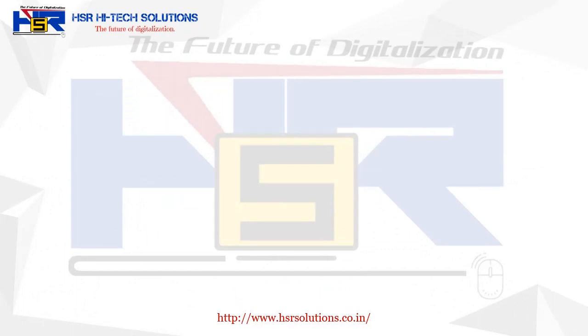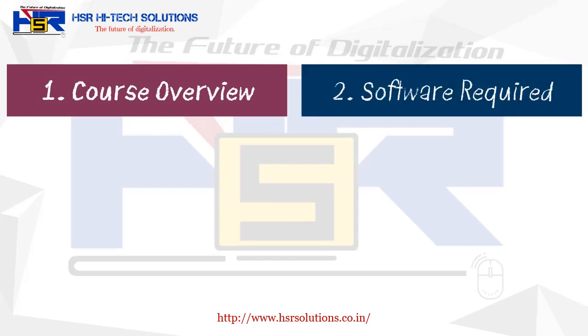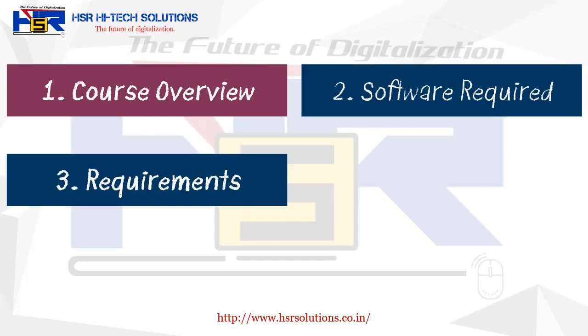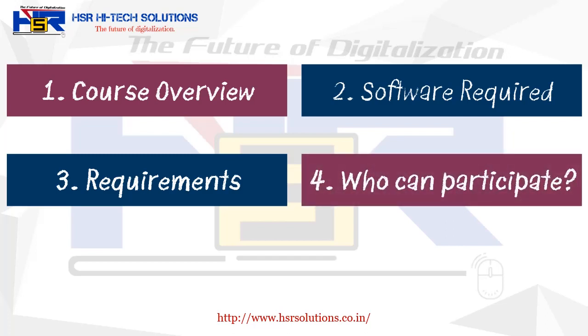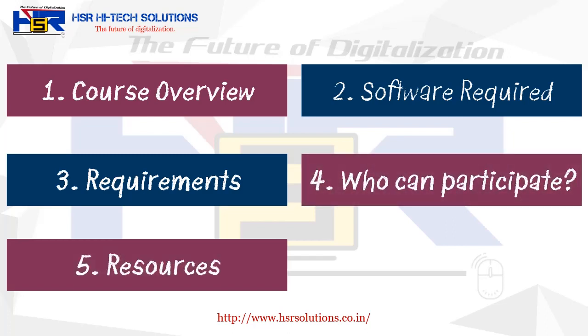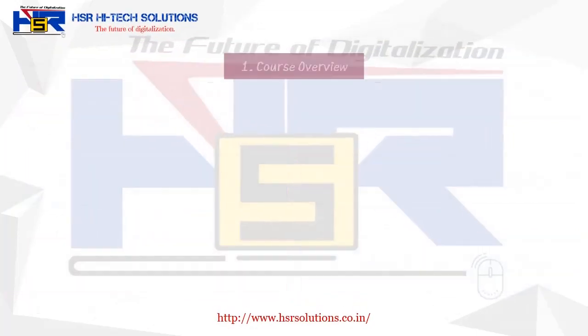The first one is course overview, second is software required for the training program, third one is requirements for training, fourth one is who can participate in the training program, and fifth one is resources which you will be getting during the training program. The last one will be the merit certification, means how you are going to get the merit certification. So let's consider course overview.